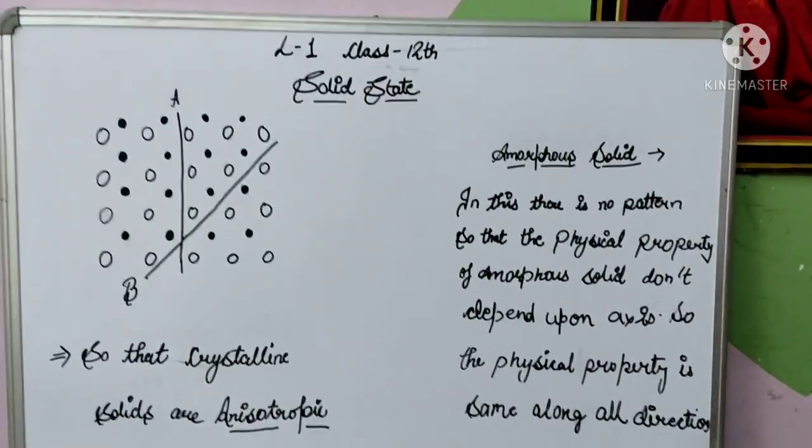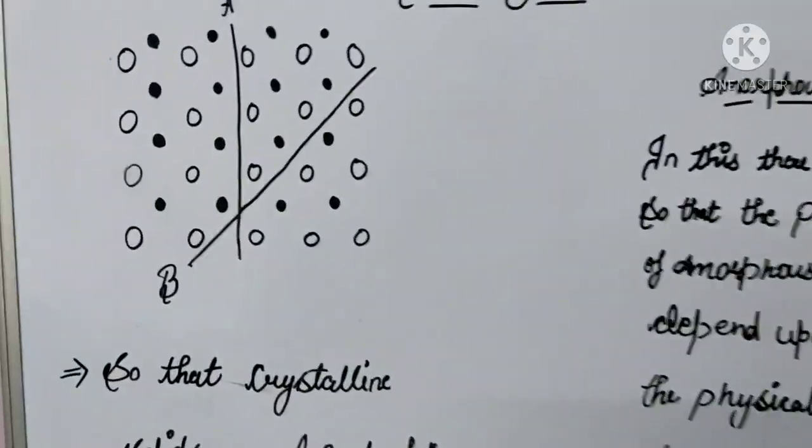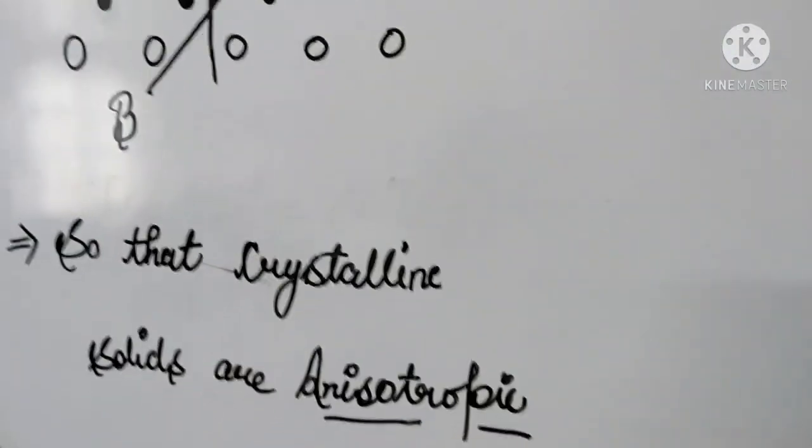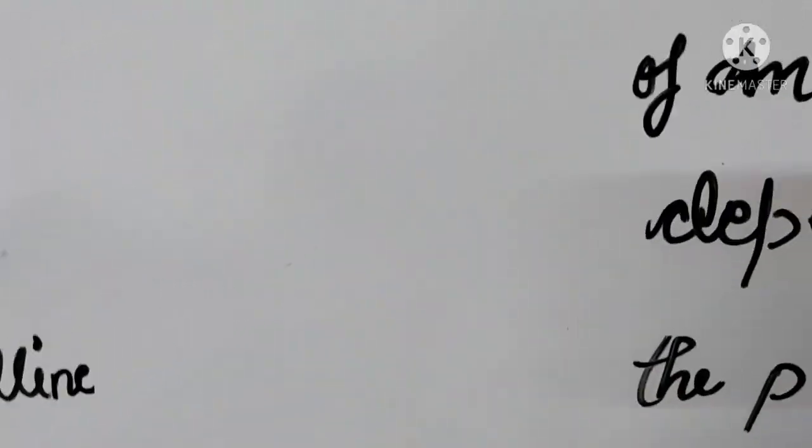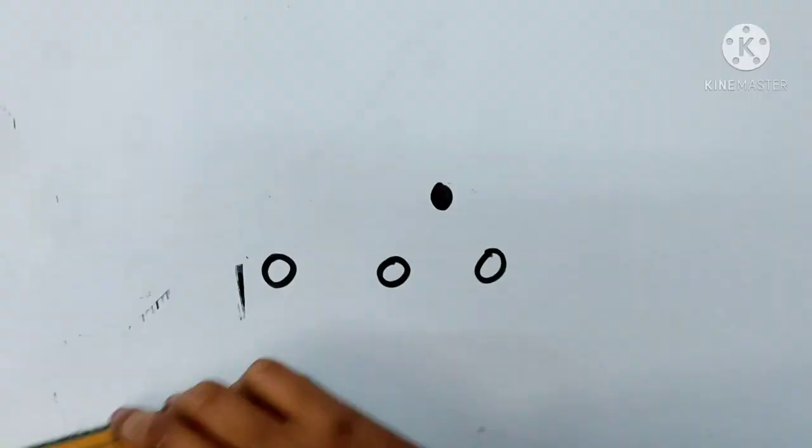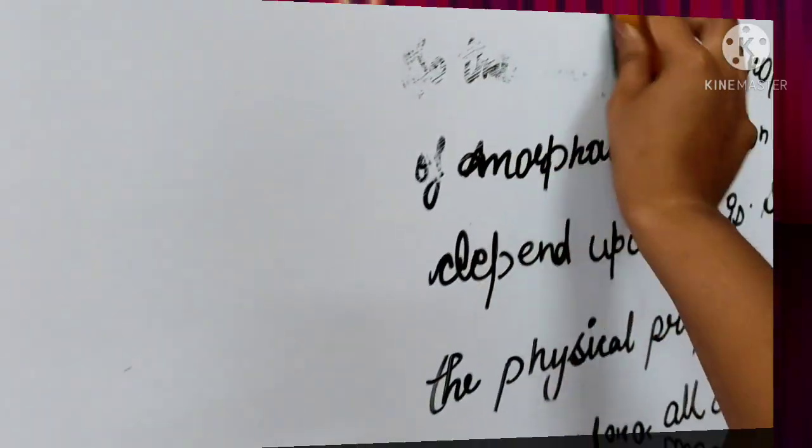We know that from here. Let us move to the next one: the difference between crystalline and amorphous solids.